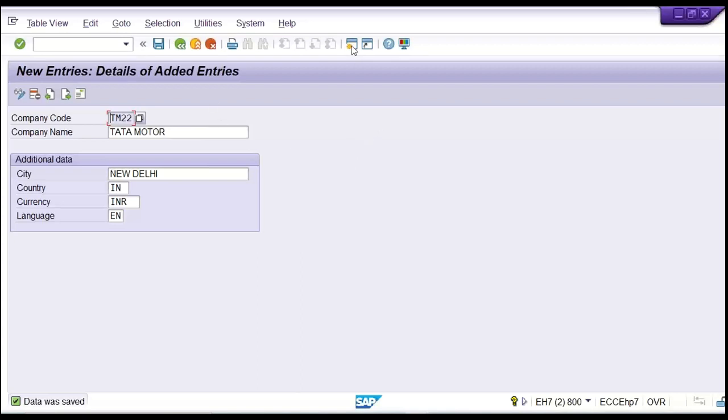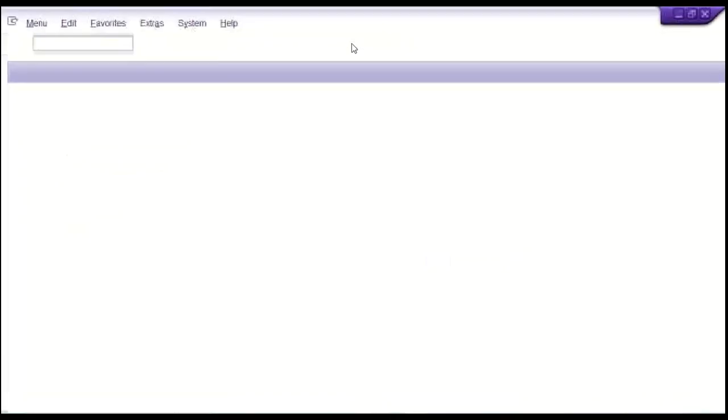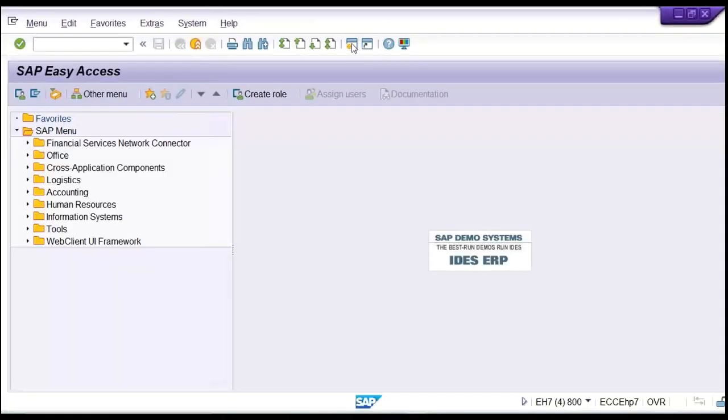Let's suppose I'll open another screen here again. Multiple screens can be open, guys. Now how many maximum screens can be open? Three are already open, right? This is the fourth one. Then again click here, there is the fifth one.